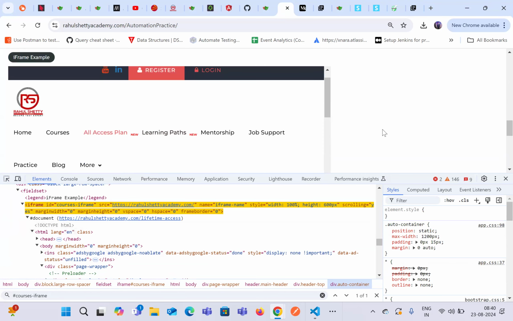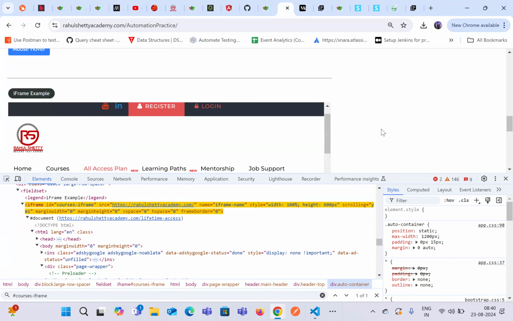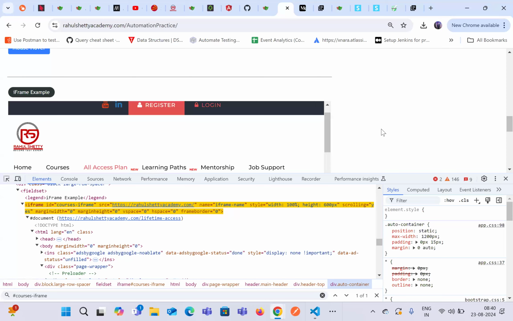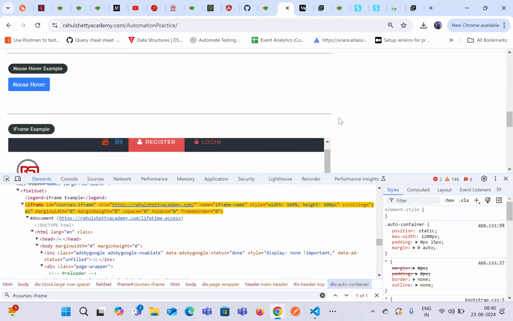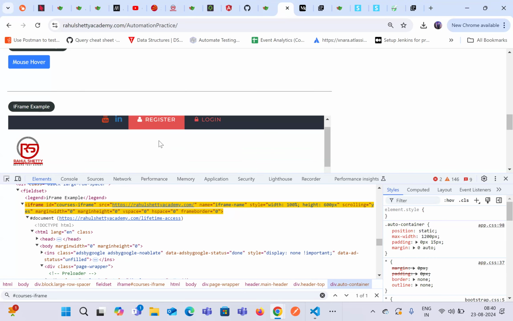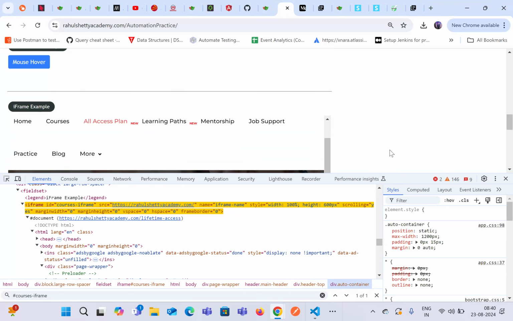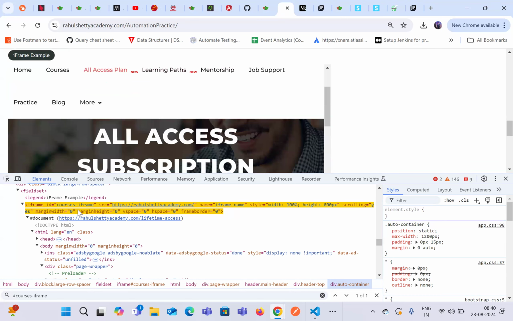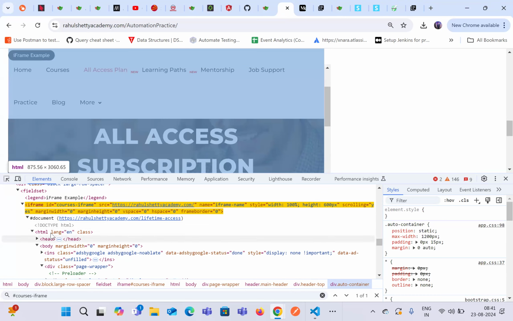Okay. So what is a frame? A HTML page available inside another HTML page is known as a frame. In terms of definition, an HTML page, which is this one, has been again developed using HTML. How do we know that? We can see it is available over here.